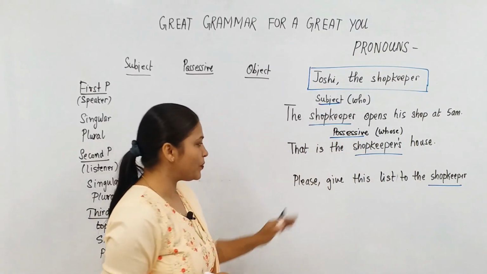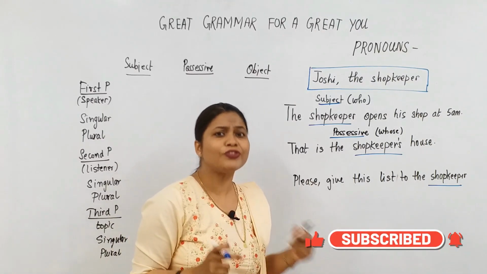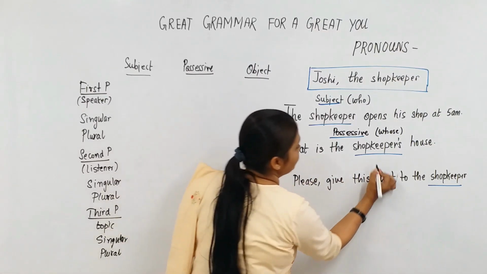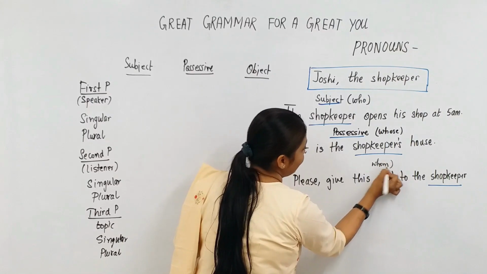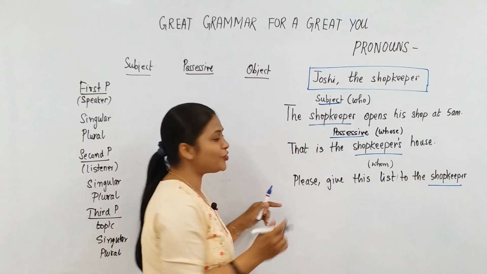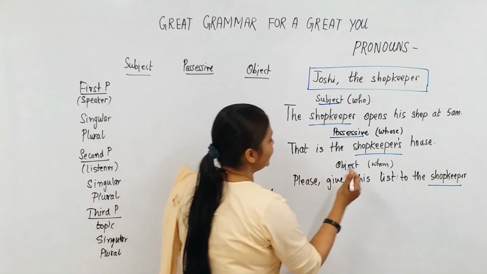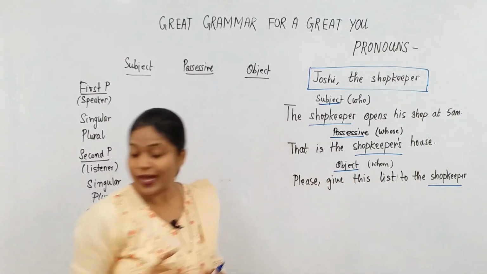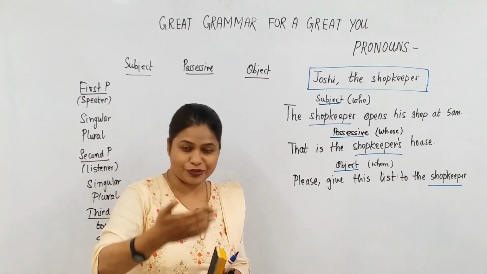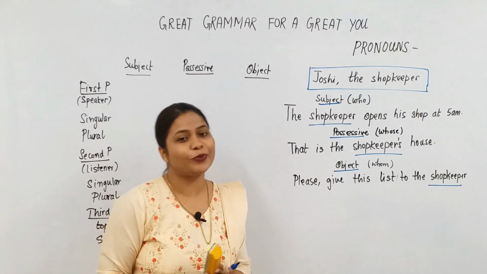The third sentence. Please give this list to the shopkeeper. To whom should I give this list? The shopkeeper. So I get an answer to the question whom. And when a noun does that, answer the question whom, the noun is said to be in the object case. So this is the beginning of pronouns. It's very essential that I know whether the noun is going to act like the subject or the object of a sentence, or is it a possessive noun which you're using.